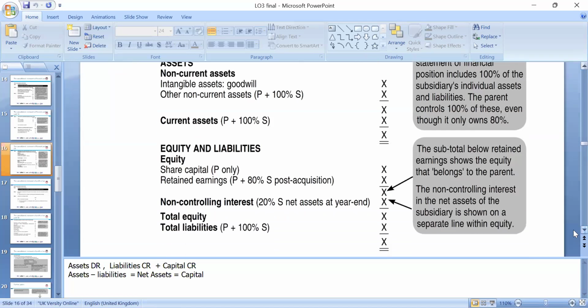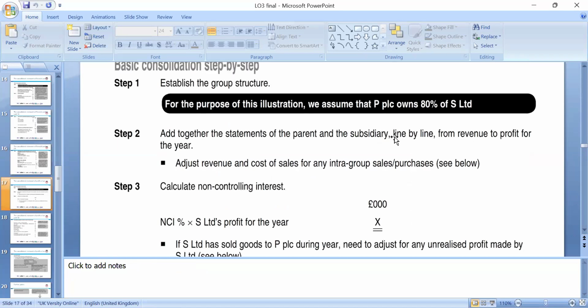Okay, then we have the share capital, only the parent's, and the subsidiary's retained earnings post acquisition, as we calculated at the top, and the non-controlling interest. Please always remember, total assets always equal total equity and liabilities. That's really what we need to look at, the debit and credit side. Establish the group structure, add together the parent and the subsidiary statements, calculate the non-controlling interest, and follow these steps.